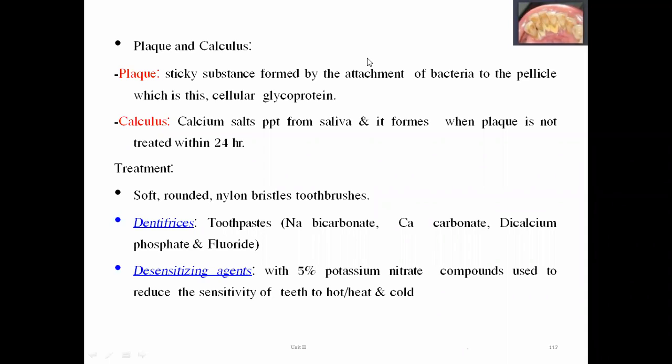That's why our teeth will be sensitized to hot and cold. So in order to avoid this sensitivity towards environmental changes or food material, we are going to treat that person with a desensitizing agent containing 5% potassium nitrate, used to reduce the sensitivity of teeth towards heat and cold.